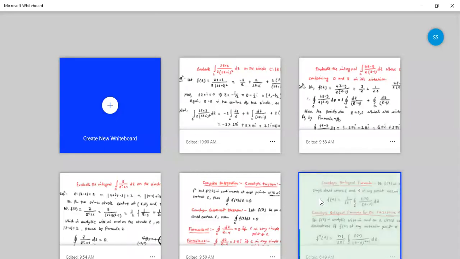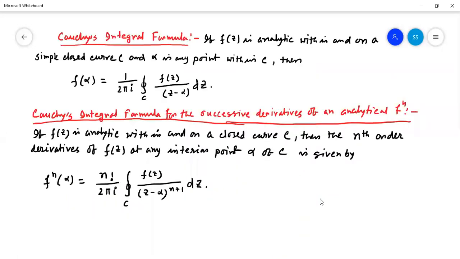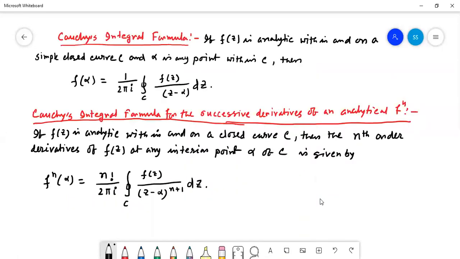It is Cauchy's integral formula. Previously it was Cauchy's theorem, but here it is Cauchy's integral formula.